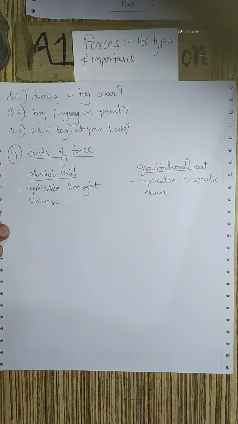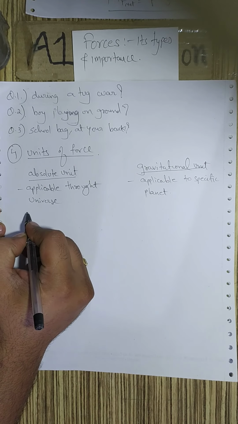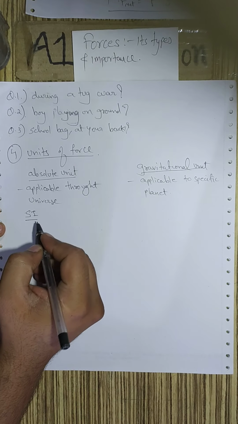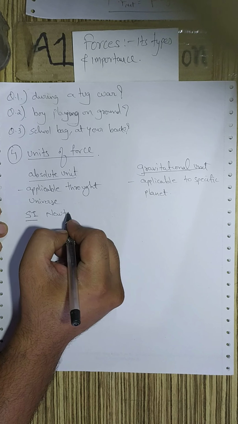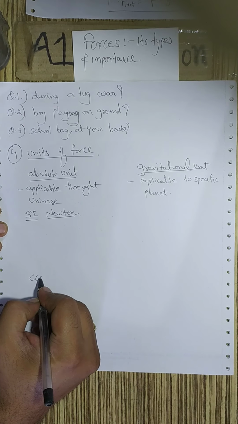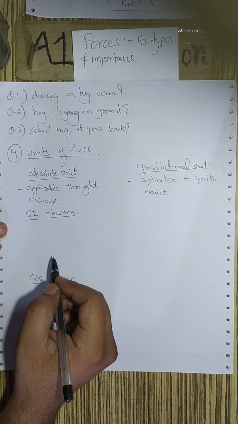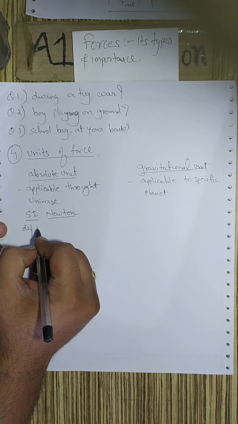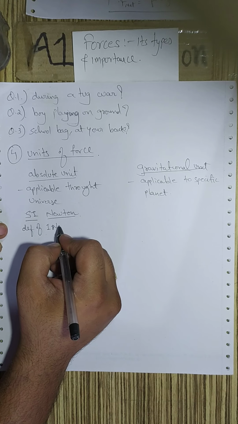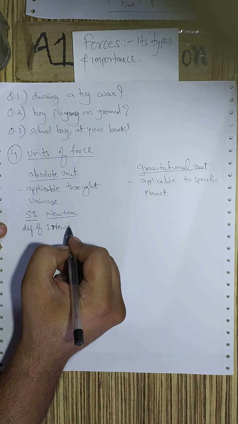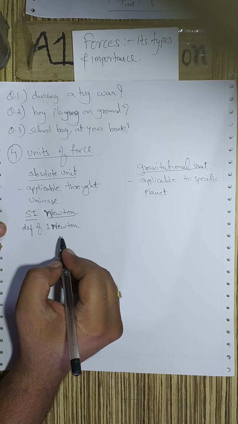Absolute units are again classified into SI and CGS forms. In SI format, the absolute unit of force is the newton, and in CGS form, the absolute unit is the dyne. How do we define 1 newton? Newton must be written with a small n. That is a rule to write units. It should not be started with a capital N.